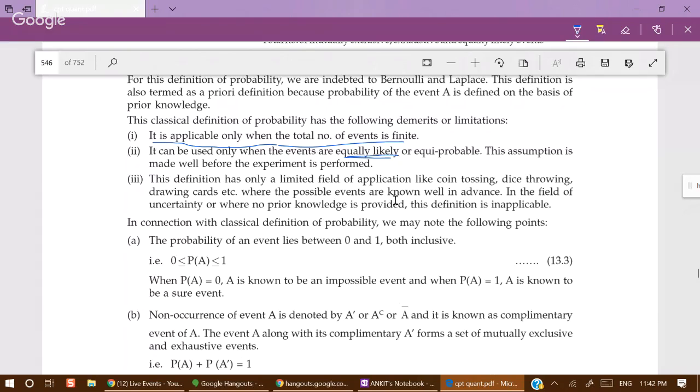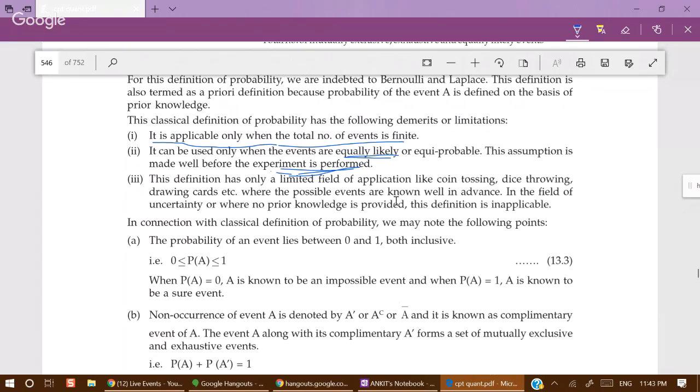This assumption is made well before the experiment is performed. Whenever we are using classical probability in problems like a card is drawn out of a deck of well shuffled 52 cards, that means the chance of occurrence of any particular card out of those 52 is equal.